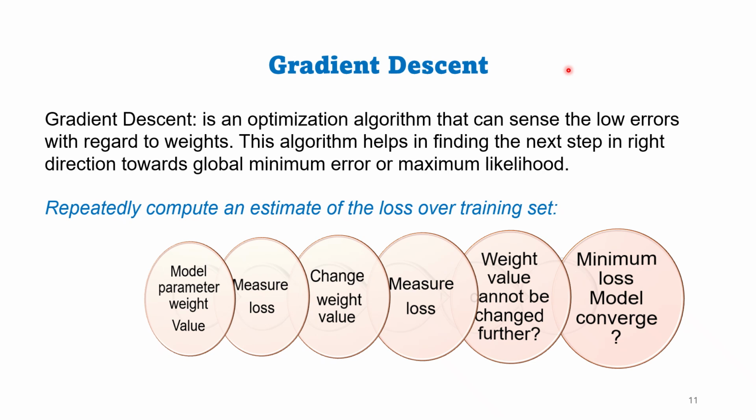Accuracy or error is calculated for the given weights based on the loss. Change the model parameters to converge. If loss is high, then adjust the weights and calculate the error again. Repeat this step till weight values cannot be changed further and loss is minimum. And finally, check whether the loss is minimum, and whether the model converges.